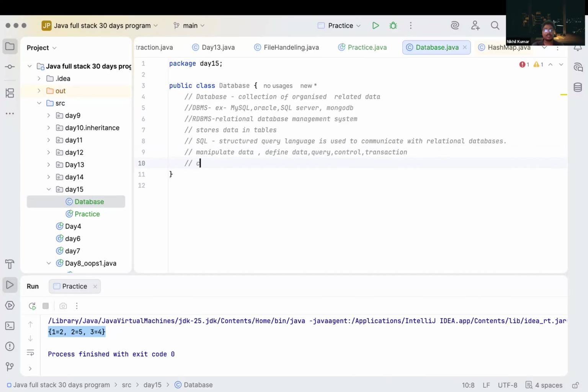So there are some categories of SQL. What are the categories? DDL, data definition language; DML, data manipulation language; DQL, data query language; and DCL, data control language.